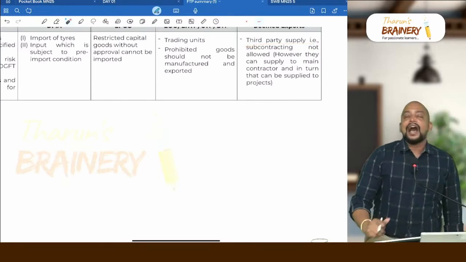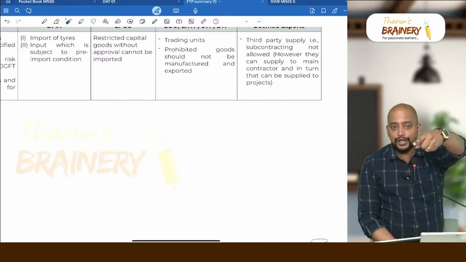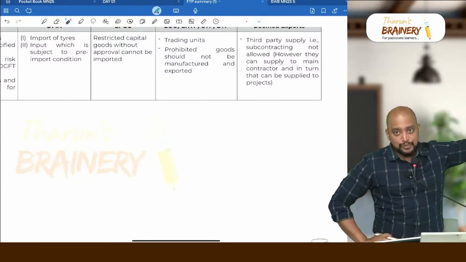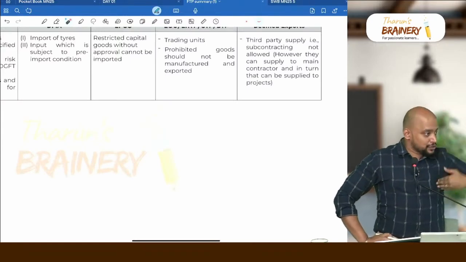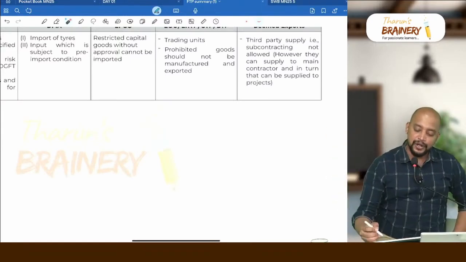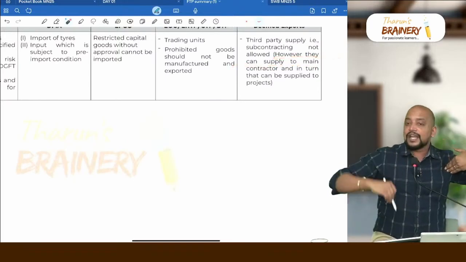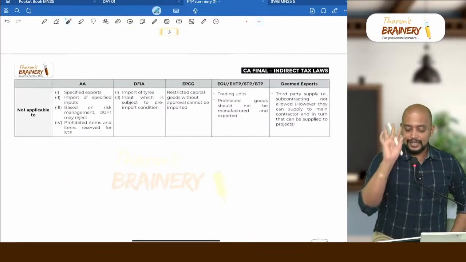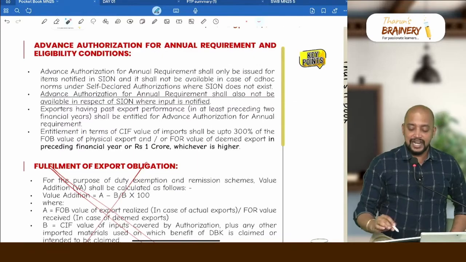For example, I enter into contract with you, I cannot authorize some other person to supply to you. If I authorize some other person to supply to you, for him it will be deemed export, not for me. So what should I do in that case? He should be raising invoice to me and I should be raising invoice to you, then only it will be treated as deemed export. However, they can supply to the main contractor. In turn, the main contractor will be supplying to the projects. That's it. So this is there as various export promotion schemes.